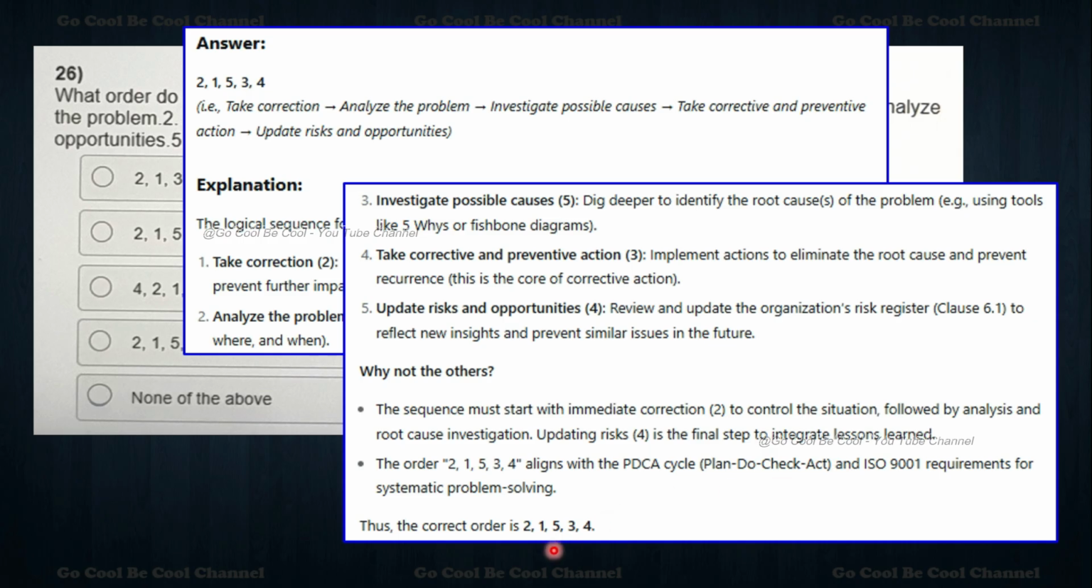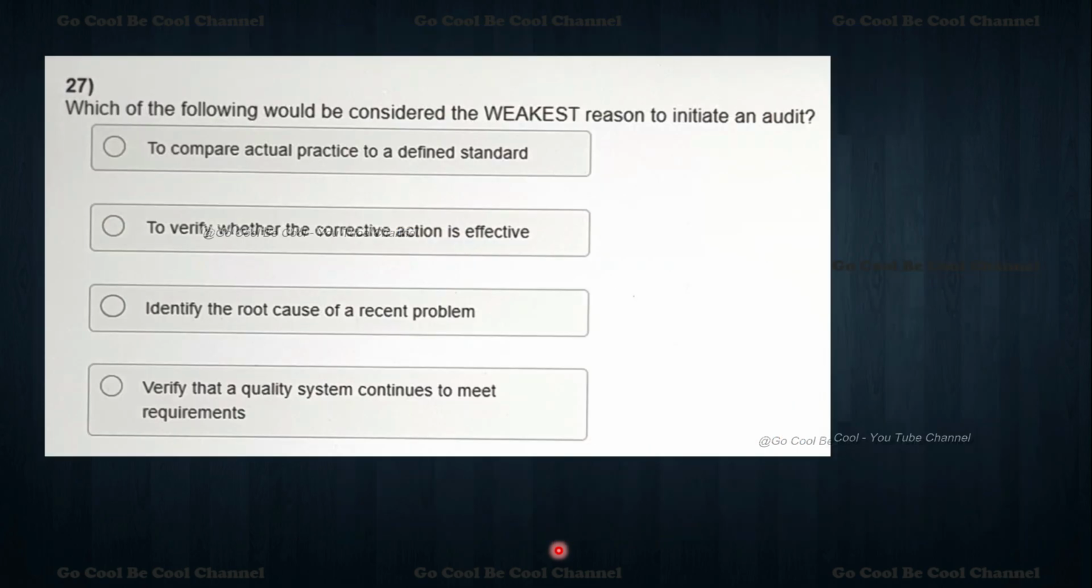So what are we supposed to do? So 2, 1, 5, 3, 4 is the right answer. Moving towards question number 27.